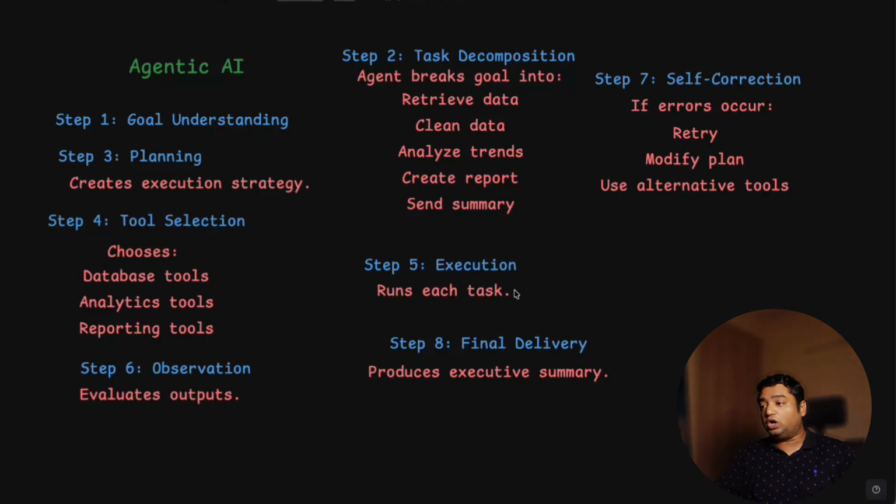Step 6 is observing the output, which is very important, because by observing the output you can perform step 7. Step 7 is self-correction. If an error occurs, it will retry, and it will modify the plan. Once it modifies the plan, it has to again go through the step 4 and step 5 phases. It can use an alternative tool; maybe one tool has not given you a good answer, so it will use another alternative tool. And step 8 is final delivery. So you can see that it performs the steps one by one, but there is a retry mechanism, and it can modify the plan in step 7. This makes agentic AI a bit different from generative AI.